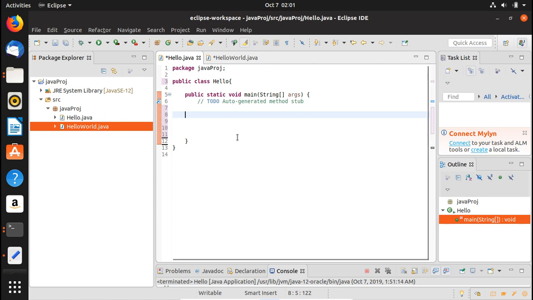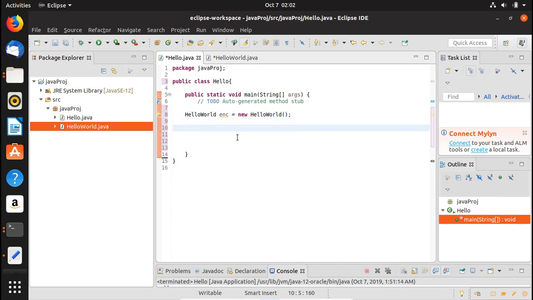So here, what we would do, would just write hello world, and then we'd create the object. Let's call it enc, and enc stands for basically encapsulation. You can have here anything like a, b, c, or any name of the object. It doesn't really matter, okay? So then you have here new, then you have here hello world. All right, so this is how you basically create an object.